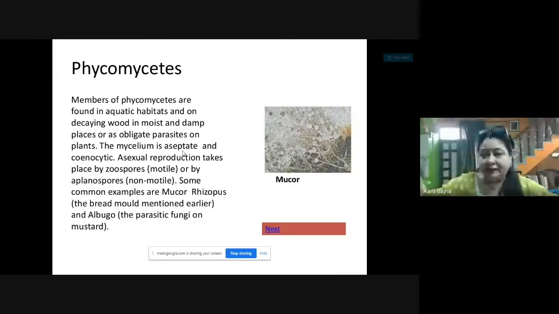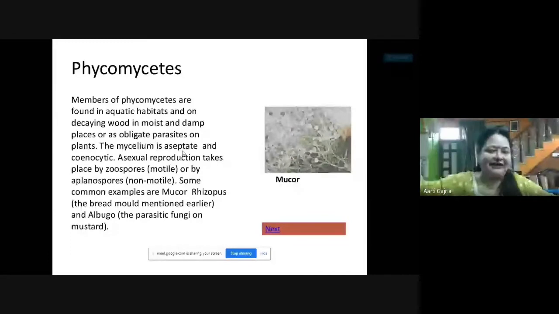There is no compartment in the mycelium, and it is coenocytic. Coenocytic means many nuclei are present in the cytoplasm. So the nuclei are floating in the cytoplasm, and there is no compartment, no separation, no compartmentalization of that mycelium. So that mycelium is called aseptate.